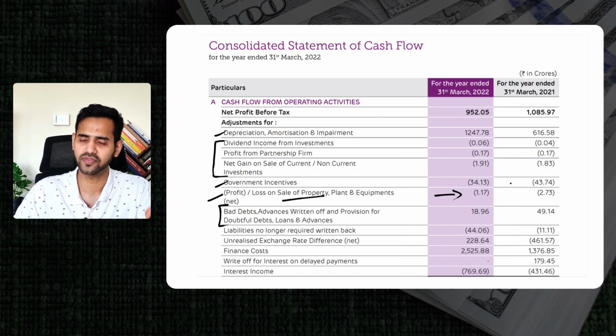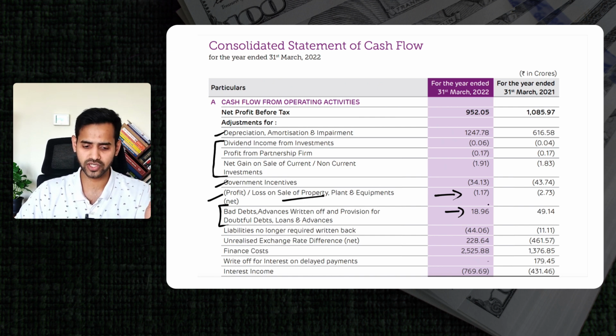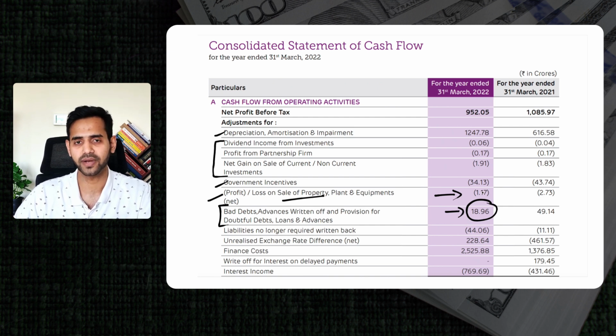Then there are bad debt allowances. So Adani Enterprises definitely gives loans to several different parties also. It can be employees or other parties as well. उनके अगेंस्ट जो एक प्रोविजन करके रहती है कि लाइक से Adani Enterprises ने 100 करोड़ का लोन दिया in this entire year, so it is making a provision over here that 18 crore will be defaulted by those different parties to whom Adani Enterprises is giving that loan. But this was only accounted and provisioned for defaulting. It has not been defaulted. Very well, we are adding that money back in our cash calculation.